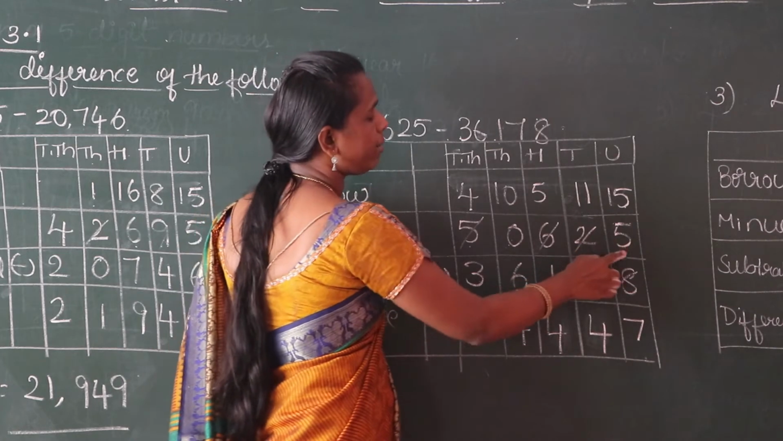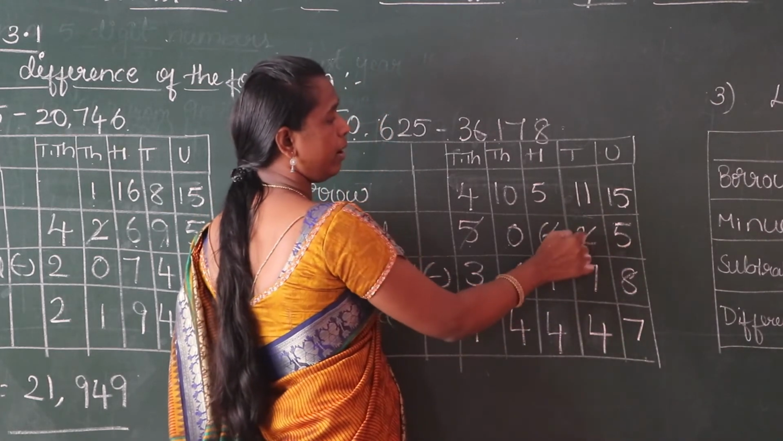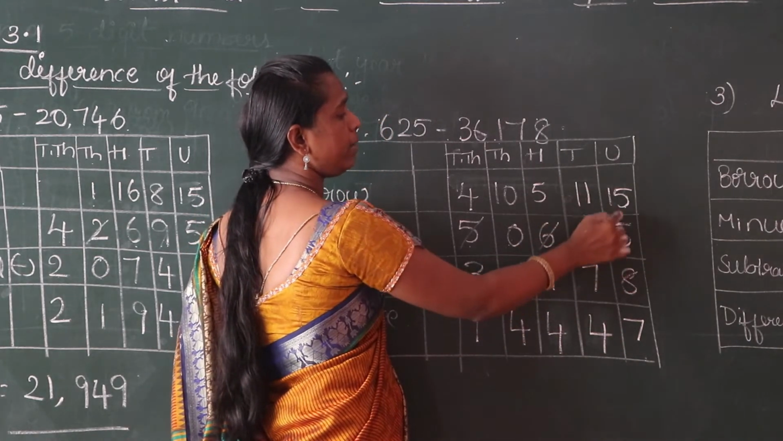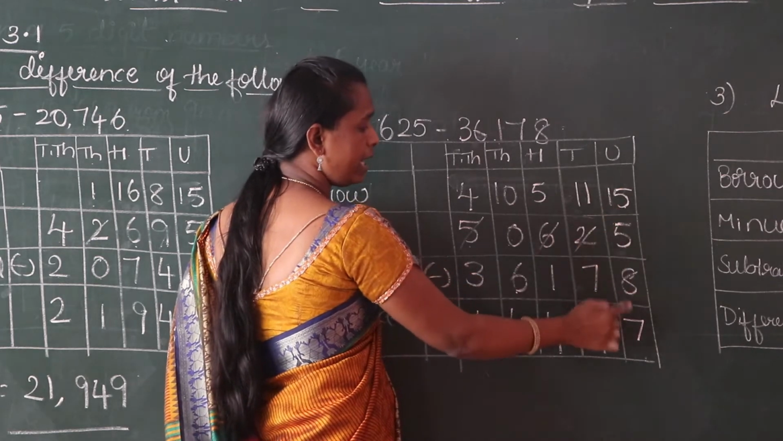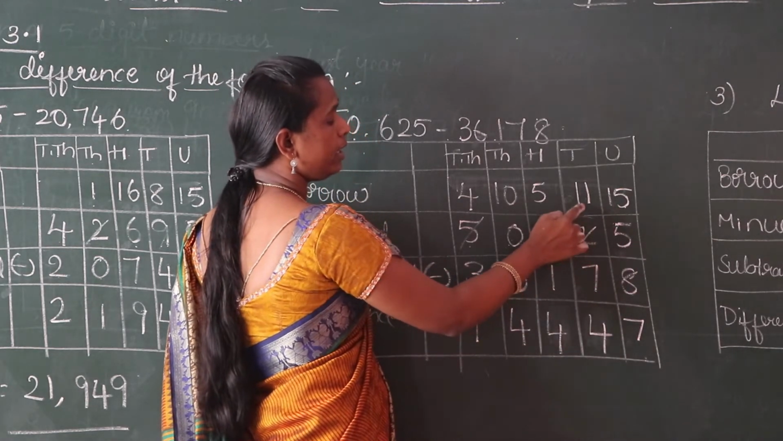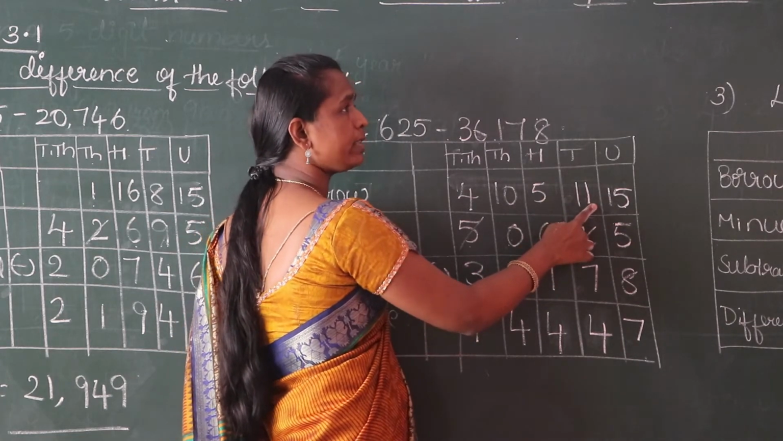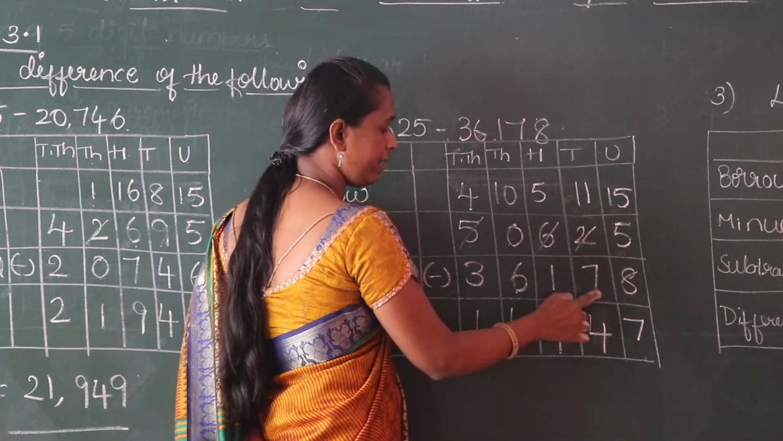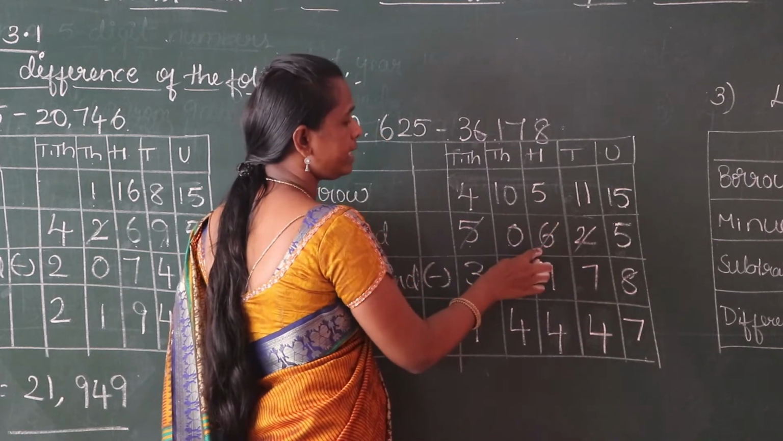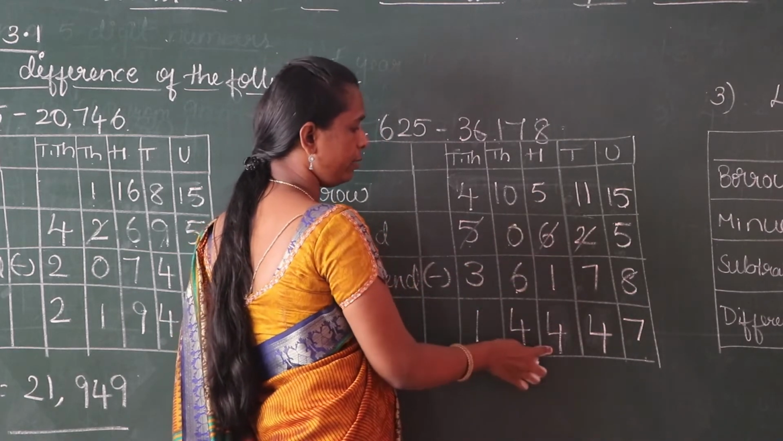Once again, 5 minus 8 it is not possible. Take borrow from 10's place. This 5 becomes 15. 15 minus 8, 7. This 1. Take borrow from 100's place. This 1 becomes 11. 11 minus 7, 4. This 6 becomes 5. 5 minus 1, 4.